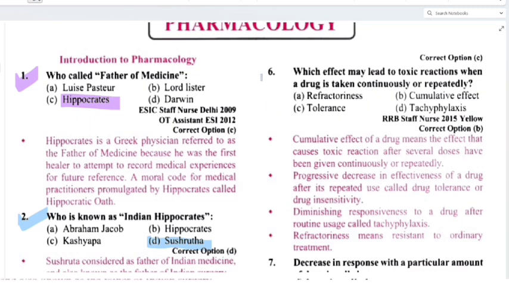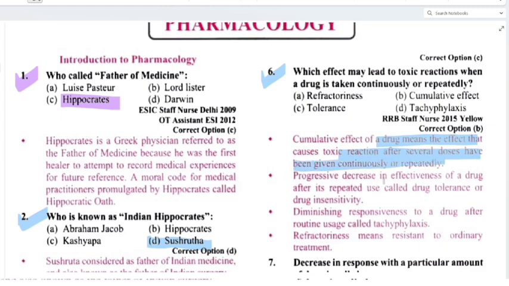Then, which effect may lead to toxic reactions when a drug is taken continuously or repeatedly? Option A, refractoriness, then cumulative effect, tolerance and tachyphylaxis. That is cumulative effect. What is that? Cumulative effect of a drug means the effect that causes toxic reaction after several doses have been given continuously or repeatedly.